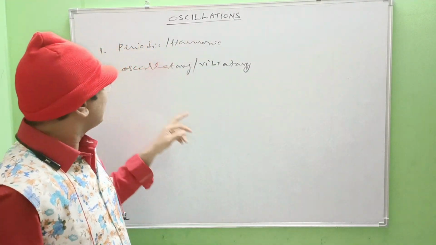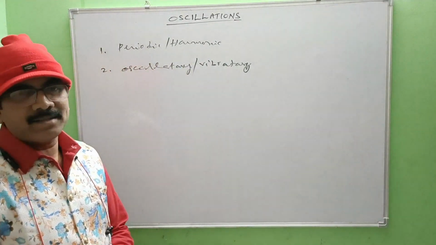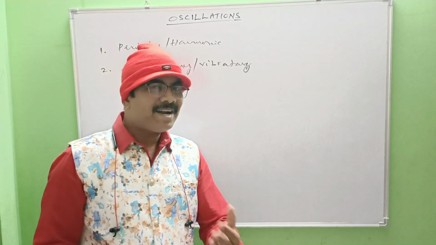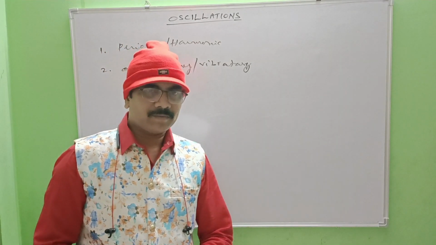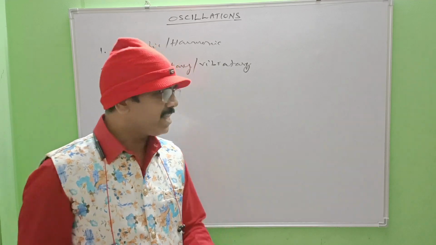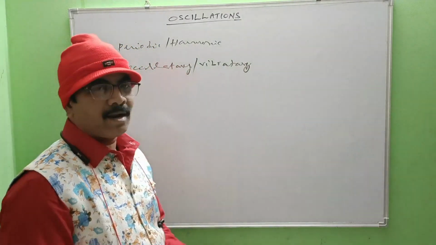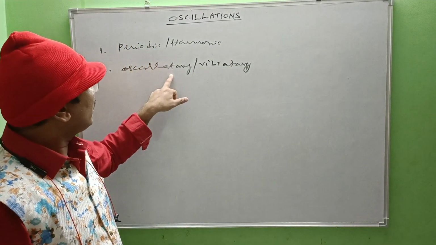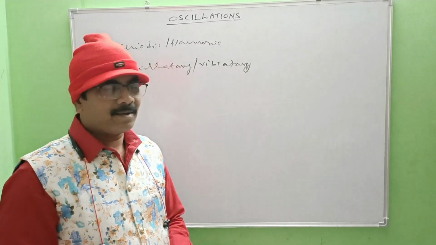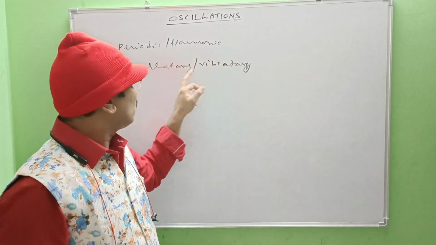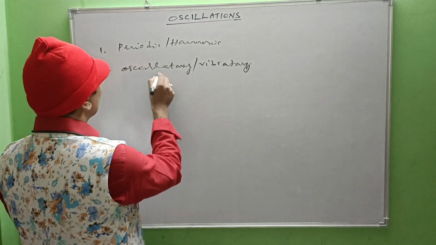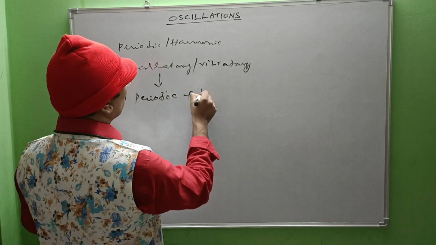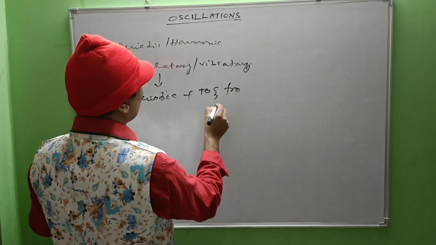And the second one, oscillatory or vibratory: if any motion repeats itself to and fro, or back and forth, at regular intervals, then that kind of motion is said to be oscillatory or vibratory. So oscillatory means two conditions are there. Motion must be periodic as well as to and fro, or back and forth.